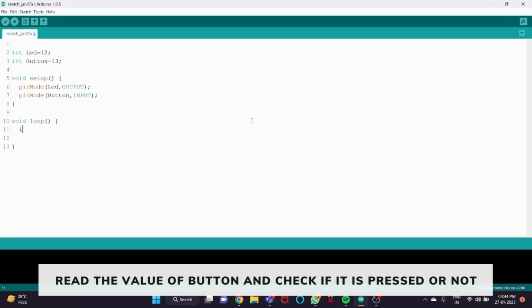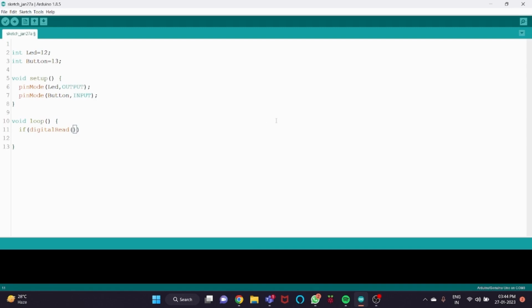So type if and then use the function digitalRead to read the data from the button variable, and if the value of the button is high, that means if the button is pressed, then our LED will glow.